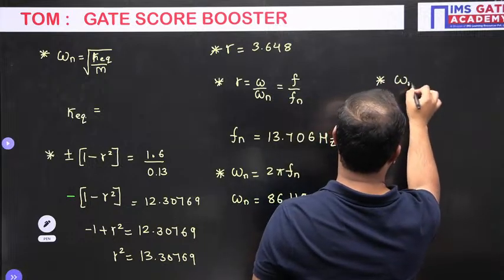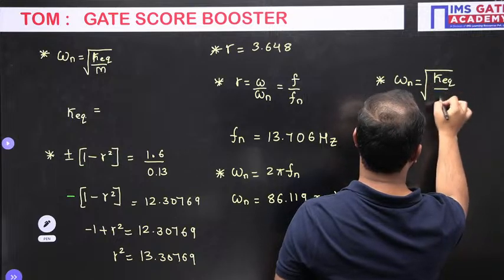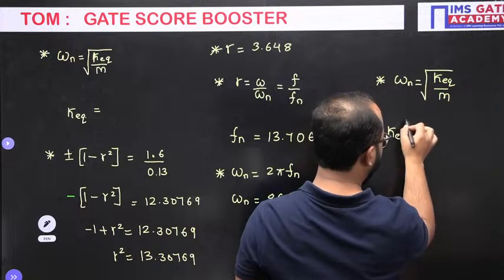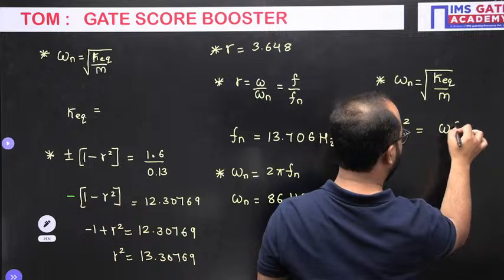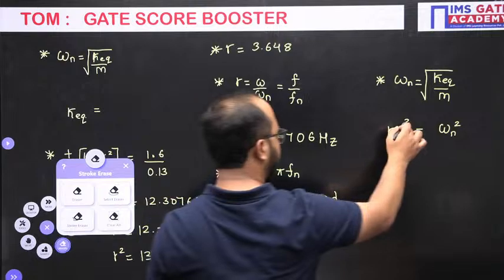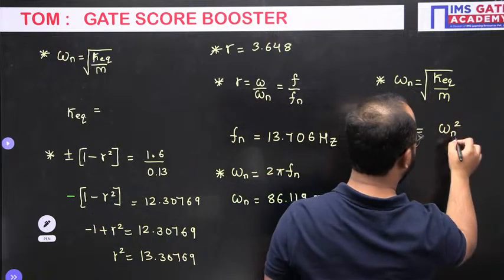So omega n equals under root K equivalent divided by mass m. If I do the squaring on both sides, it will be omega n square. K equivalent square will not be there, because the square root is already there. So K equivalent will be omega n square multiplied by m.